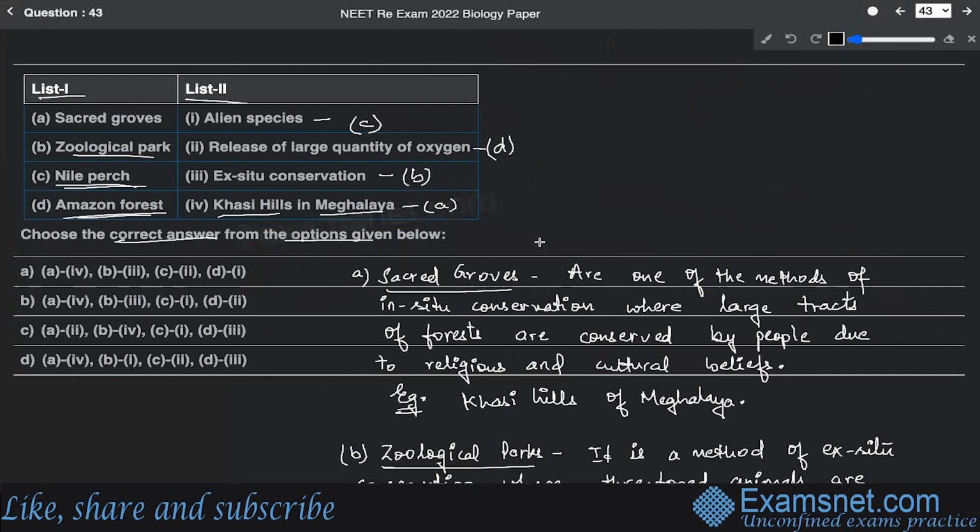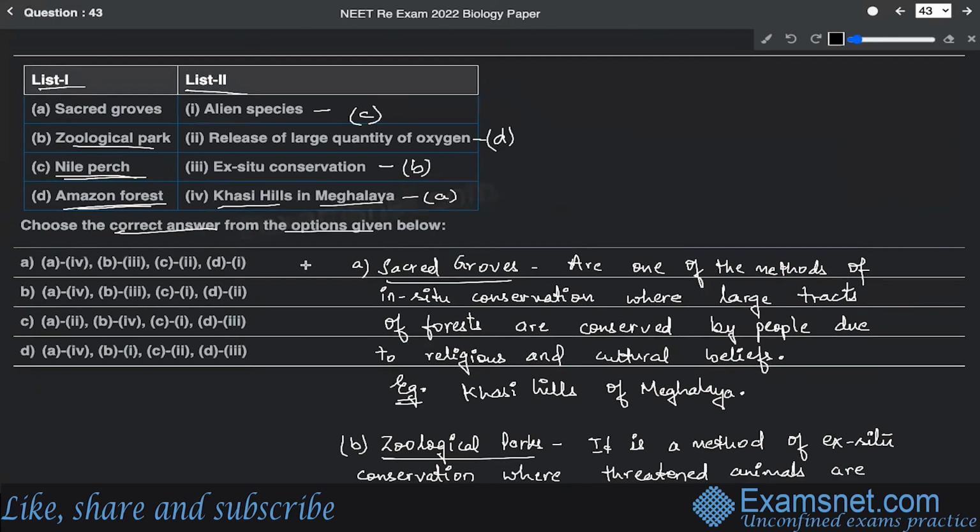All right. So this is going to match up with D. So let us take a look into the concerned options that have been given. A is going to match up with 4th. Then B is going to match up with 3rd one. Then C is going to match up with 1st. And D is going to match up with 2nd. So that's why the correct answer is option B. All right.